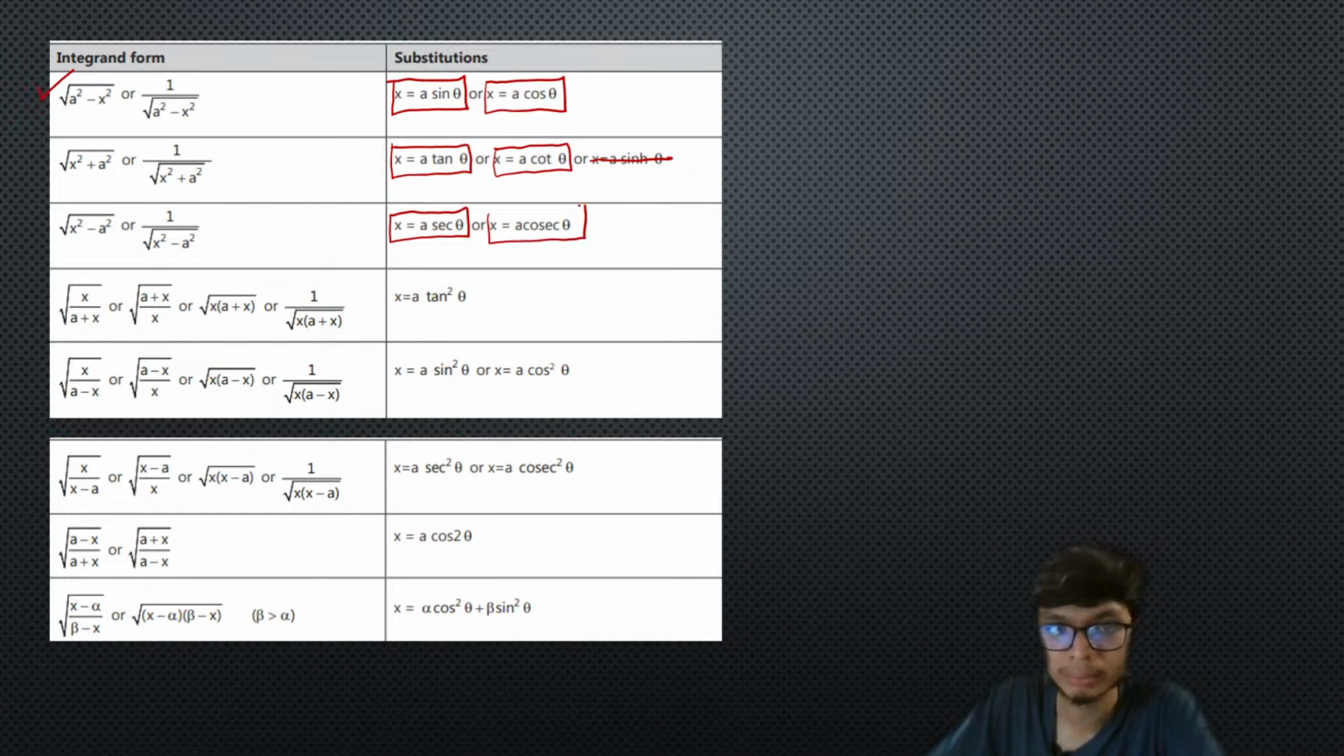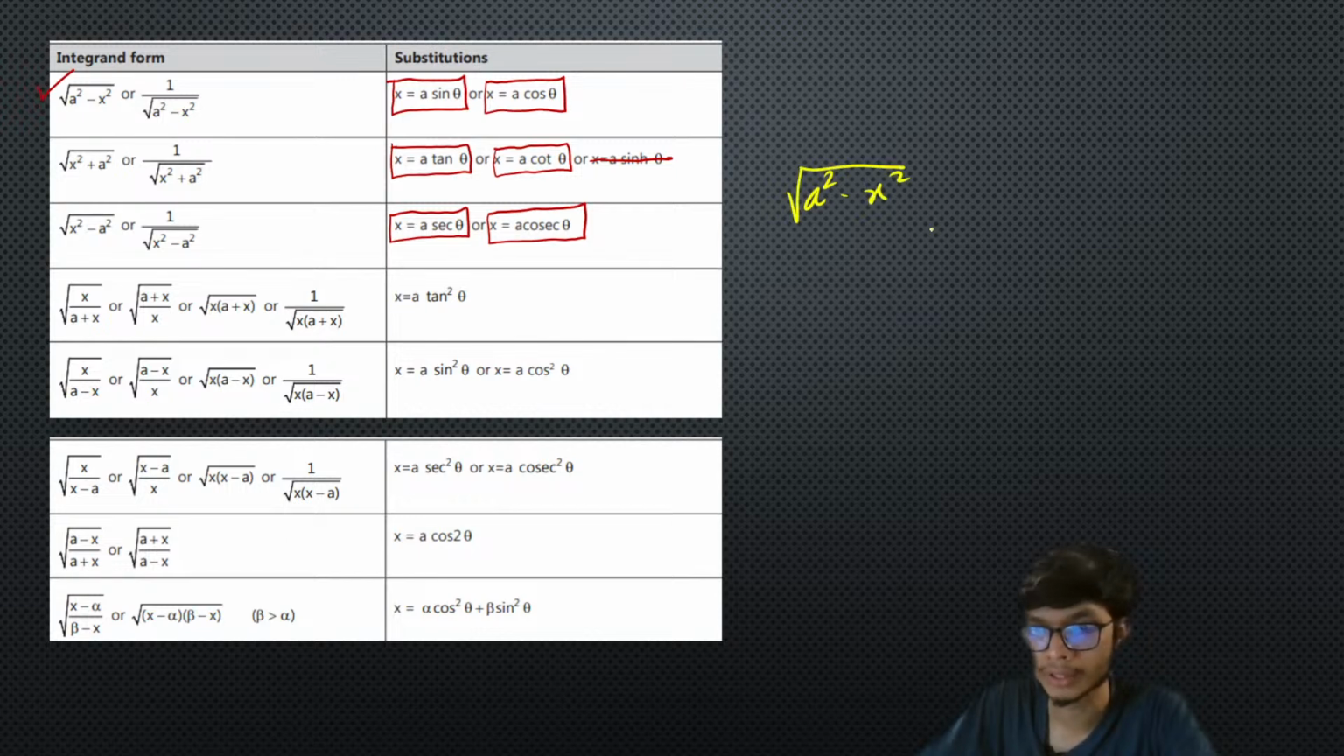That's how the problem is simple, right? Now you must be wondering why we are doing this substitution. What you will understand is that if you use the substitution in square root of a square minus x square, and put x equal to a sine theta, then